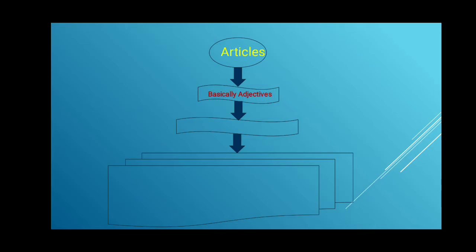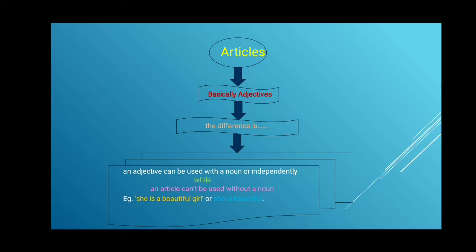Articles are basically adjectives, but the difference is an adjective can be used with a noun or it can also be used independently, while an article cannot be used without a noun. For example, she is a beautiful girl or she is beautiful. But we cannot say she is a.